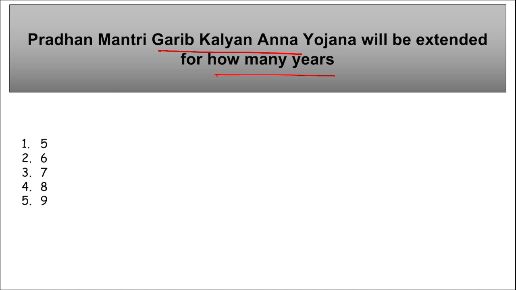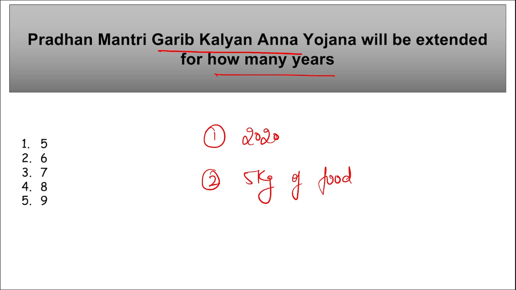So first of all, remember this Pradhan Mantri Garib Kalyan Anna Yojana. This scheme was rolled out during COVID-19 in 2020. Correct? And this program is part of the existing Pradhan Mantri Garib Kalyan Yojana welfare initiative. Under this scheme, 5 kg of food grains will be provided per person per month free of cost, right? So that people do not die because of hunger. This scheme was launched in 2020.